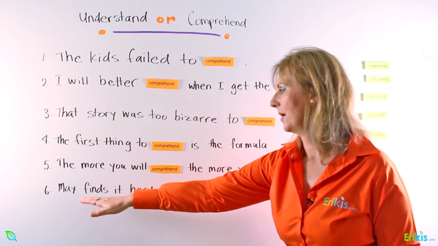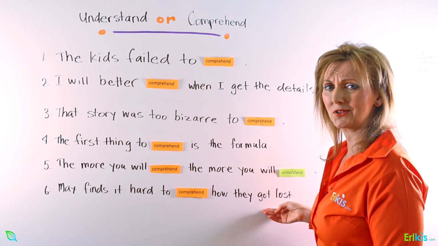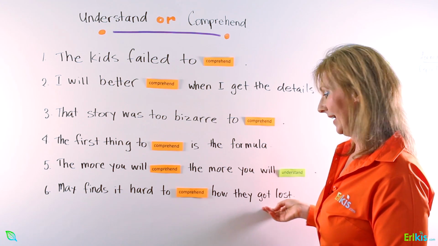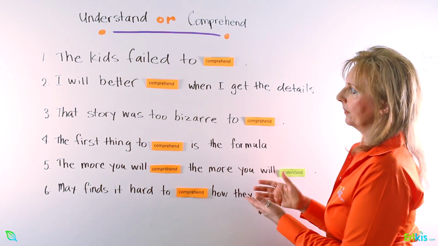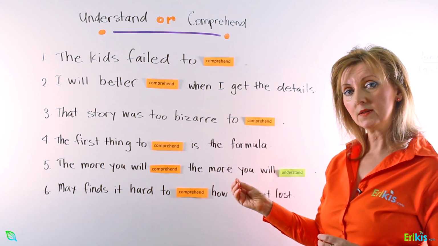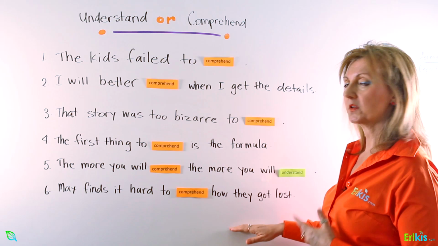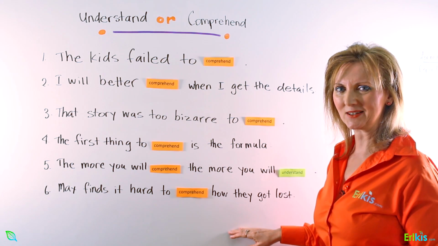And number 6, Max finds it hard to comprehend how they got lost. And again, all of these sentences really are more formal than casual because we tend to focus more on the use of our skill set rather than our senses.